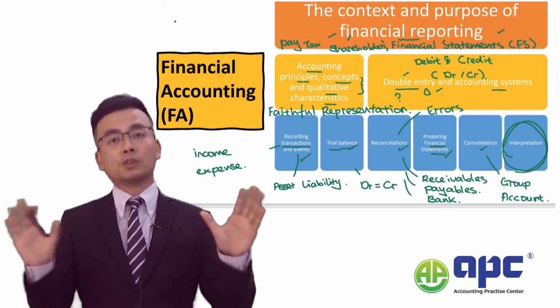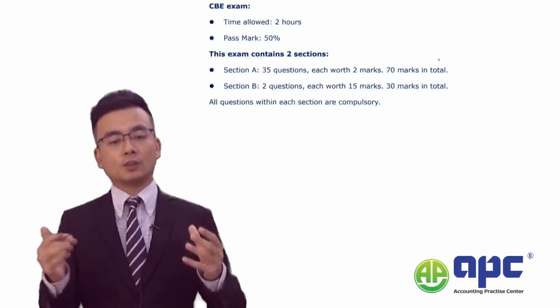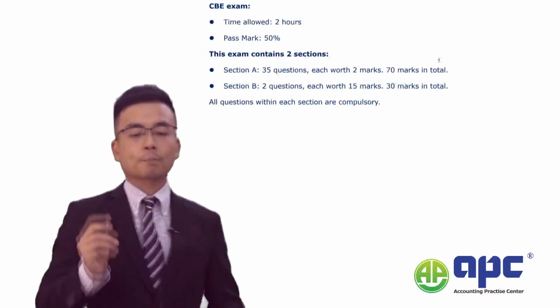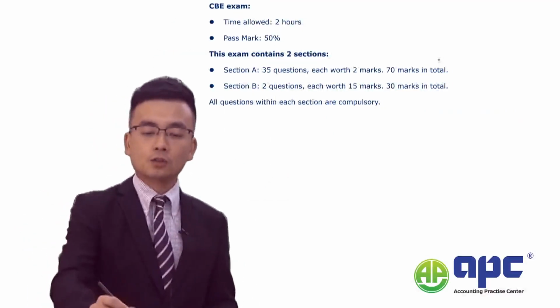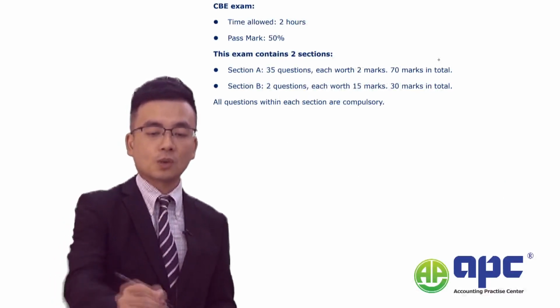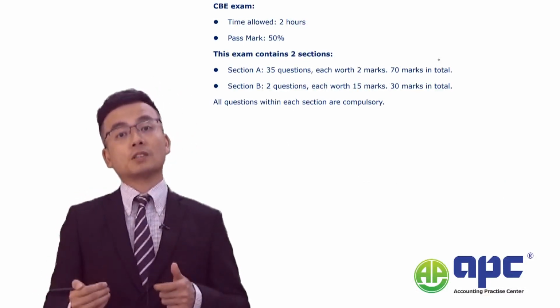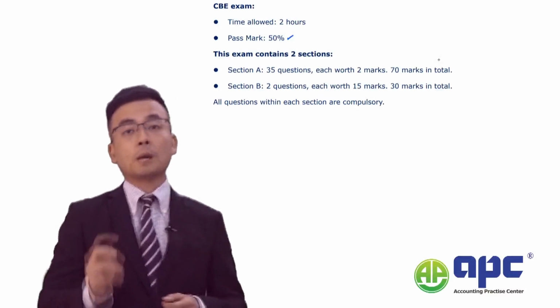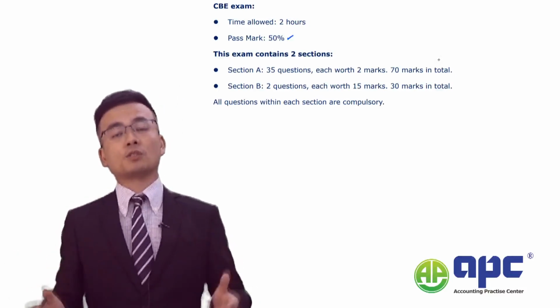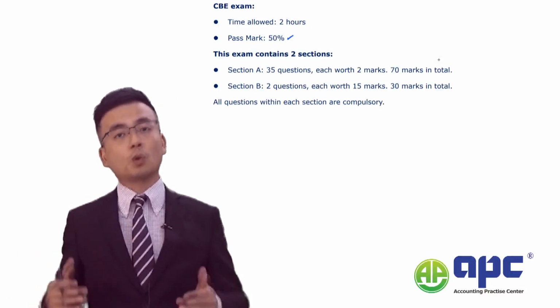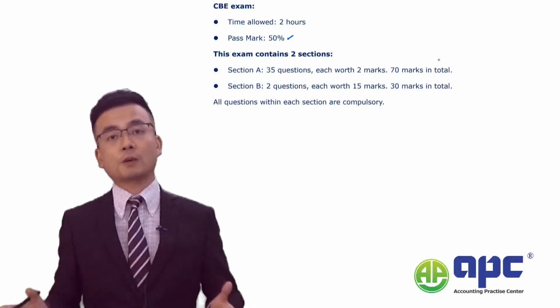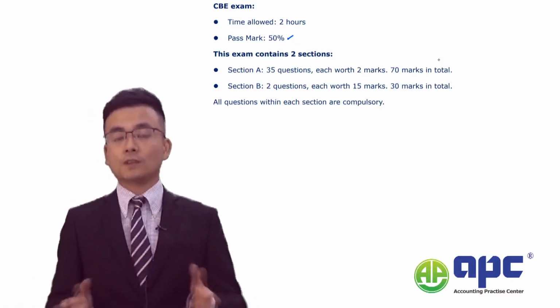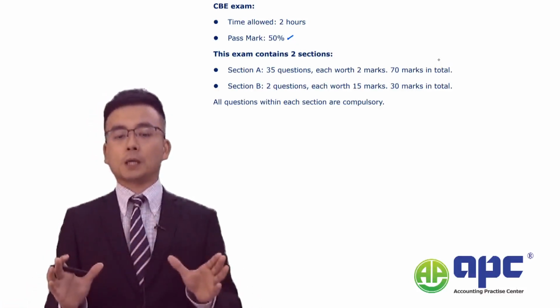Now, I would say the syllabus in the FA will be quite interesting, but how about the exam? This exam is 120 minutes, which means a 2 hour exam. 100 marks in total, and 50 will be the passing mark. So for example, if a student has scored 49 or 48, the student failed the paper. However, if the student scored 50, they pass the paper.